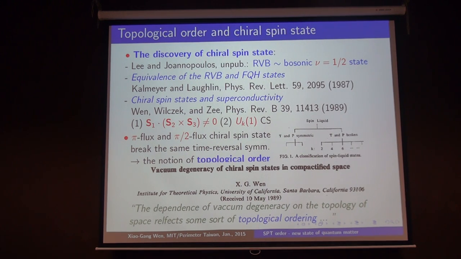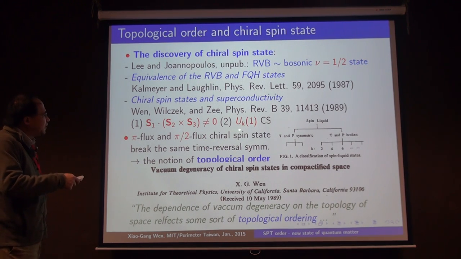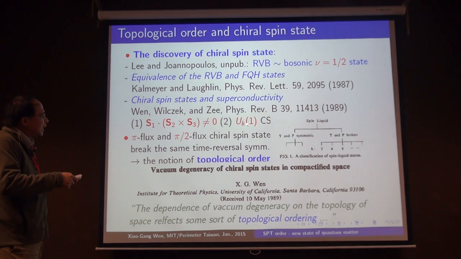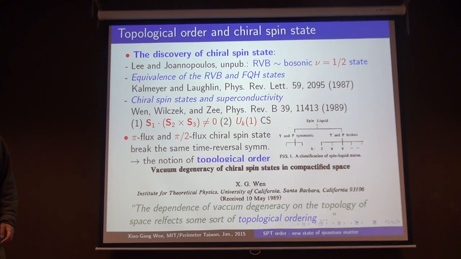However, during this study, we realized that there are different kinds of RVB states. They all have the same time reversal symmetry breaking; the order parameter is the same. Technically, they correspond to the so-called pi flux phase, pi over 2 flux phase, and so on. You could also have pi over 3 and pi over 4, different flux phases. These different flux phases give rise to different Chern-Simons theories with different levels and different fractional statistics.